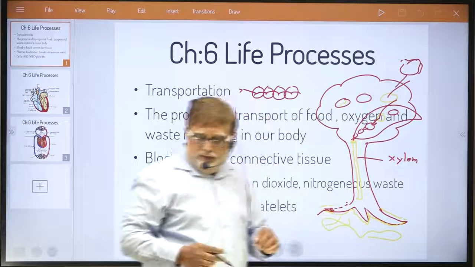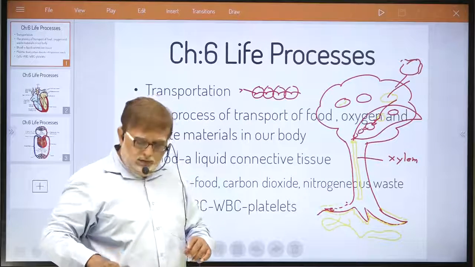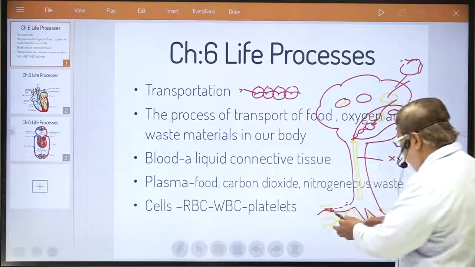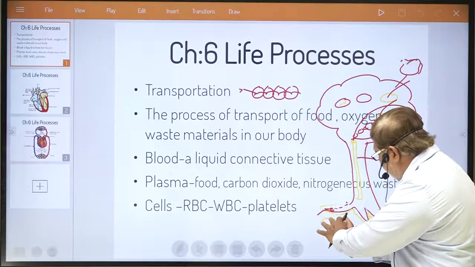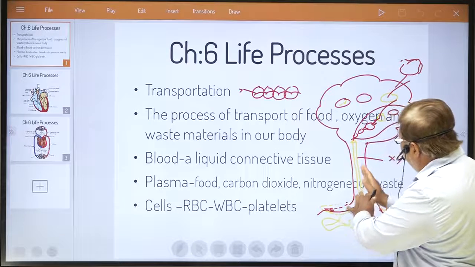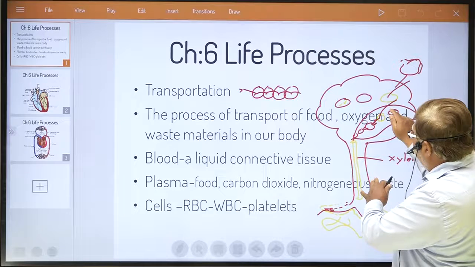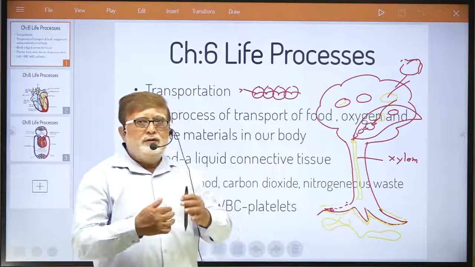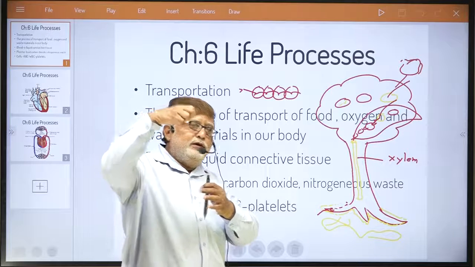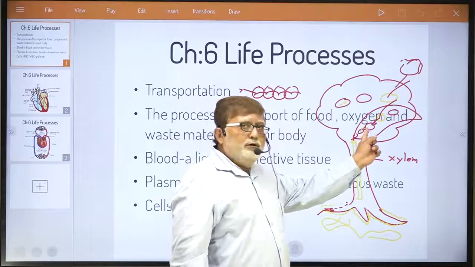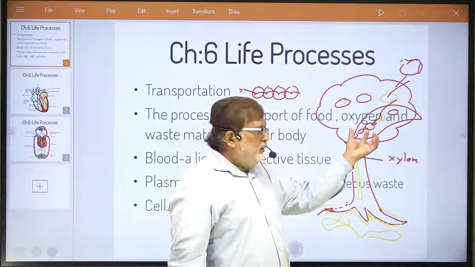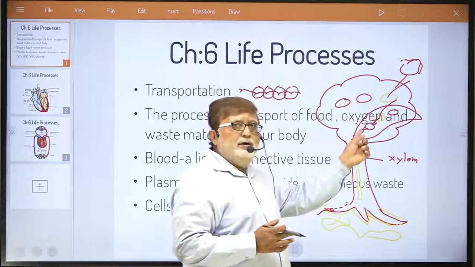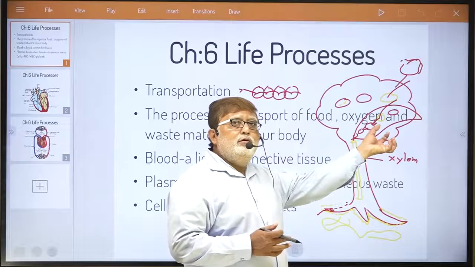So now, dear student, there are two forces present. One is the force created by the root pressure, which is trying to force the water to move up. Another force is generated by the process of transpiration, which is a type of vacuum pressure, because when water evaporates, it creates a vacuum in the stomata and in the neighboring cell, and it will try to pull the water.